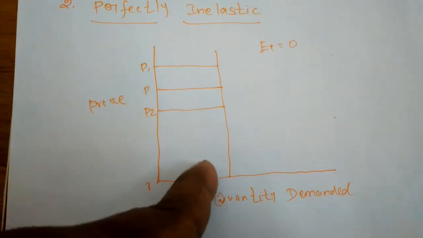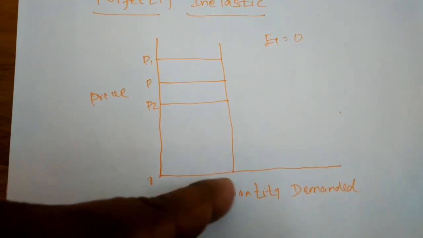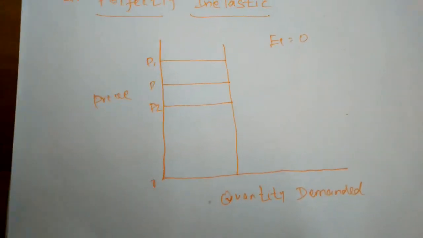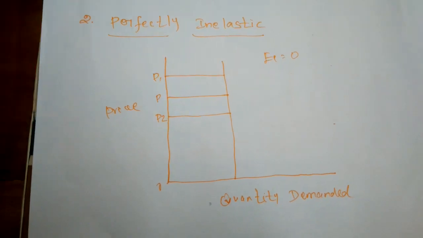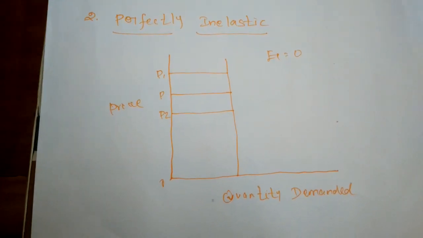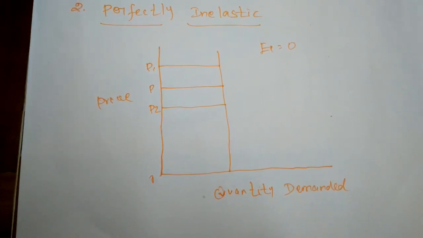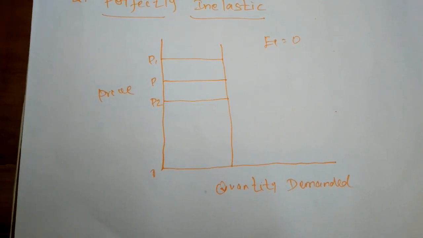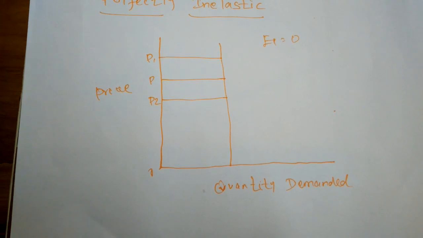It will always be a straight line, because the quantity demanded is never determined on the basis of change in price. For example, sugar patients always want to take one tablet daily. Because of an increase in the price of that tablet, they will never stop taking the tablet.